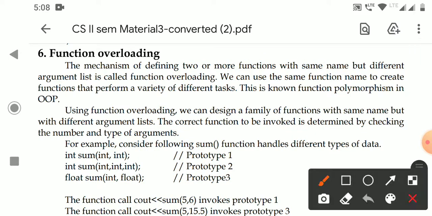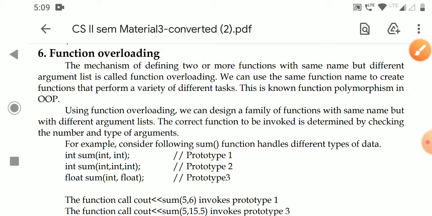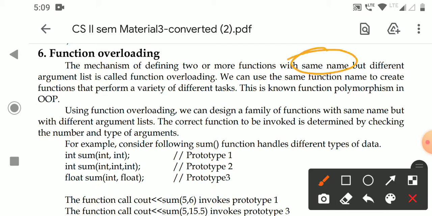That means the argument list is different. That is called function overloading. The mechanism of defining two or more functions with the same name but different argument lists is called function overloading.